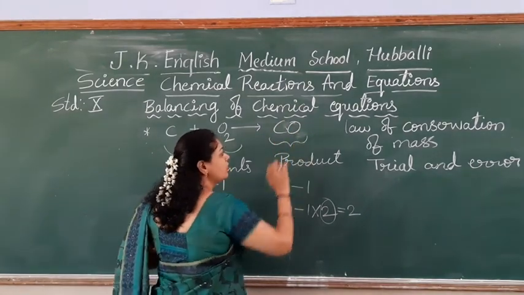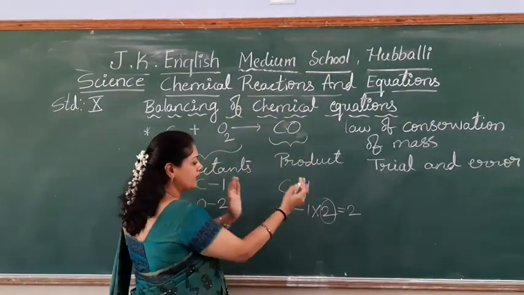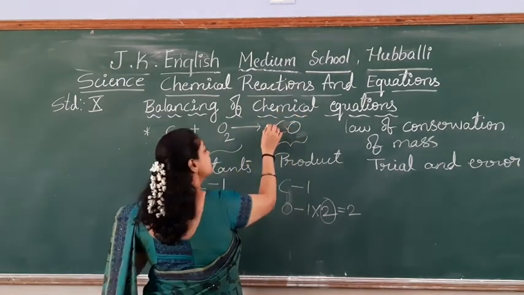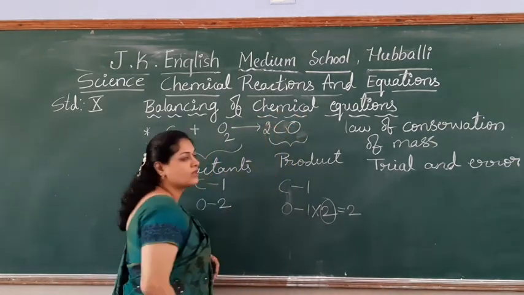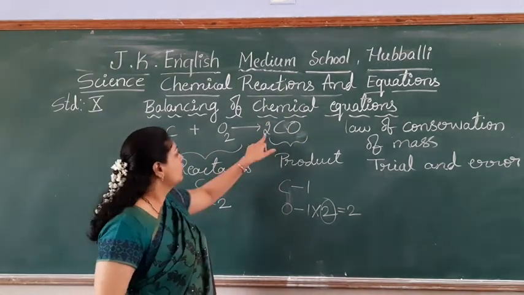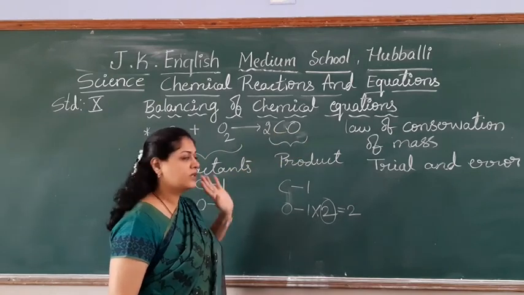Then where do we have to write that 2? You have to multiply that 2 with this carbon monoxide. Means beside this carbon monoxide, I have to write 2. Okay, fine. You wrote 2. Oxygen has become 2.